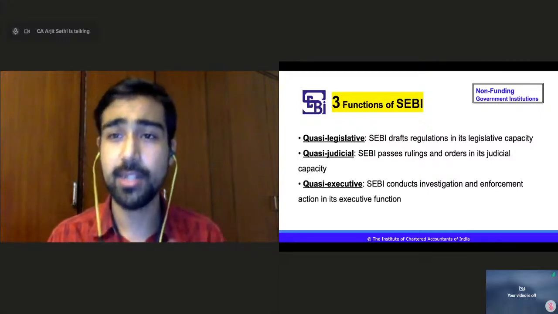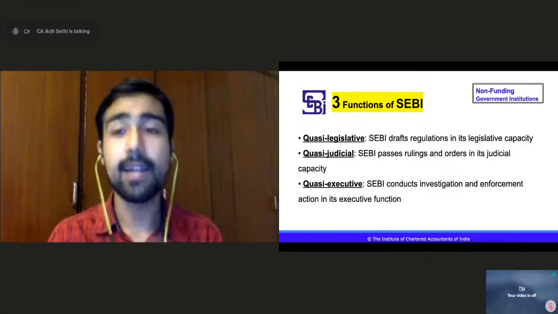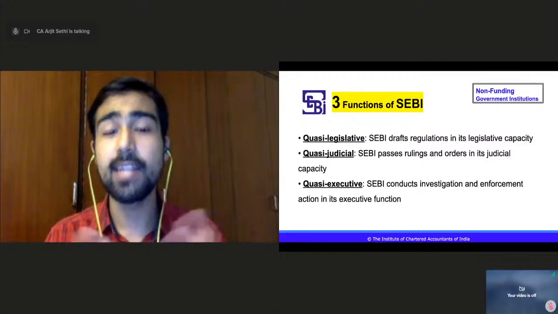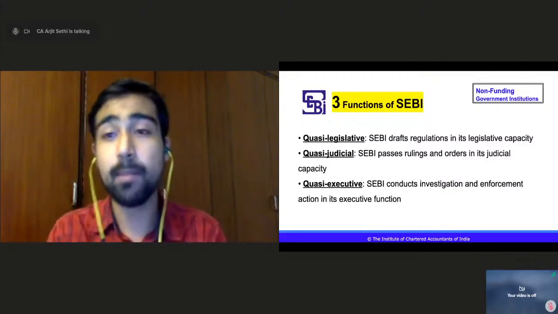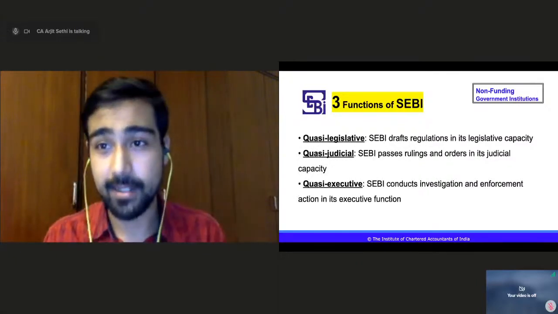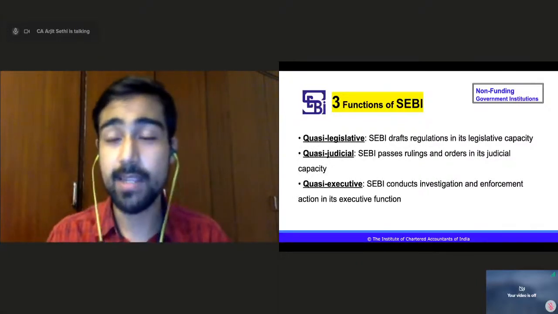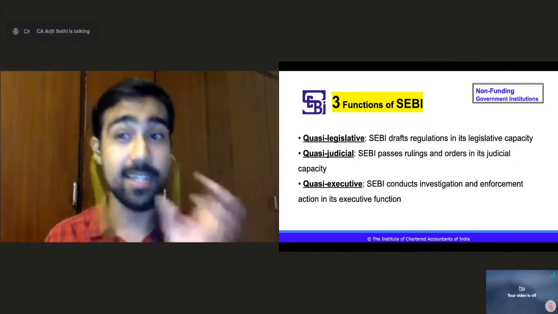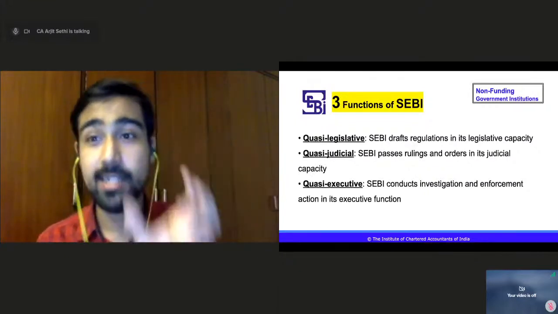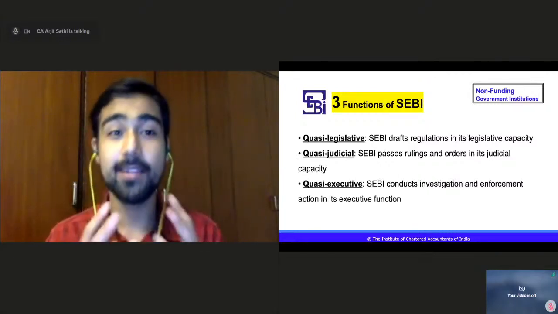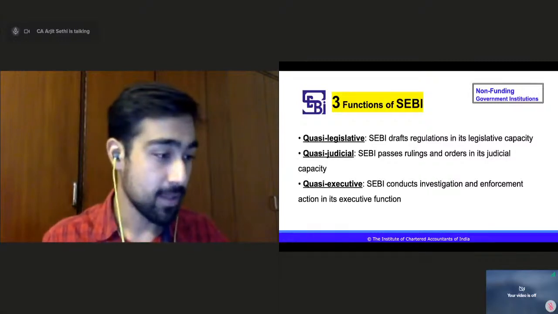Okay, legislative means related to rules and laws, right? SEBI drafts regulations, rules, policies. That is legislative, related to law. Your Lok Sabha is legislative. If you see MLAs or legislative assemblies of your state, the legislative assembly is a place which is actually making rules and laws. Member of legislative assembly, MLA. Legislative is making rules and laws.